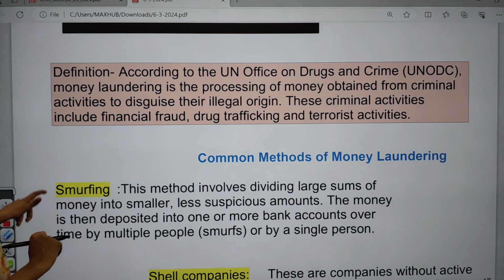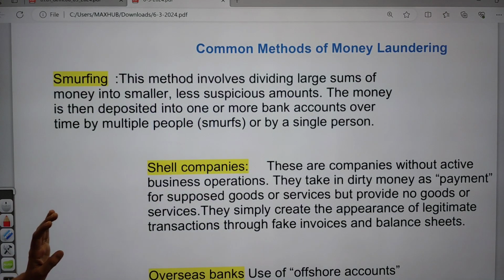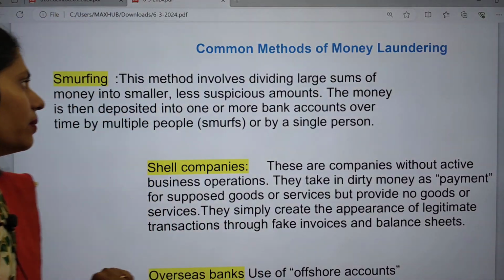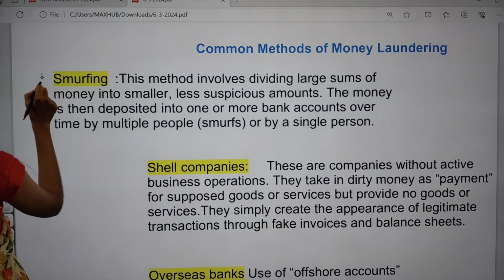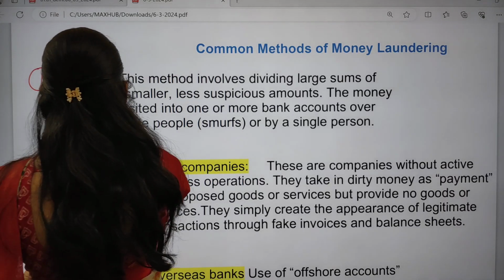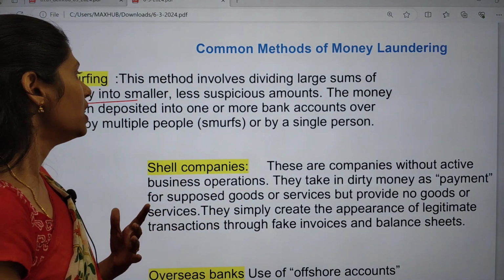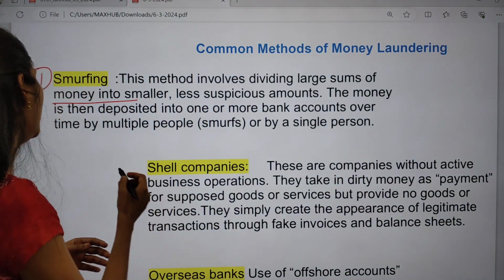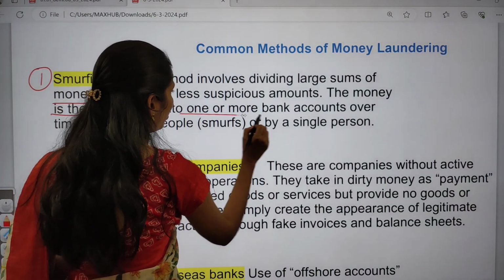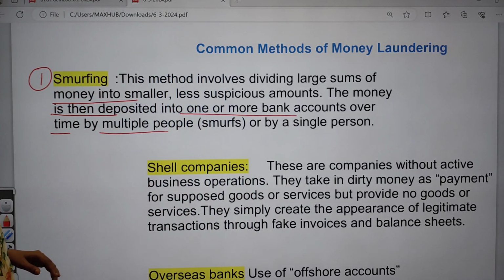And if you are talking about the common methods, these methods are also very important. You have to know how money laundering happens. The first method here is smurfing. In this method, a large sum of money is divided into smaller and less suspicious amounts, and the money is then deposited into one or more bank accounts over time by multiple people. These multiple people are called smurfs, or it can be done by a single person.